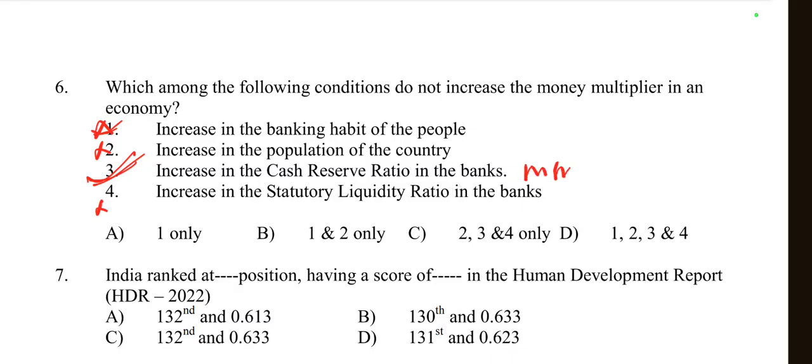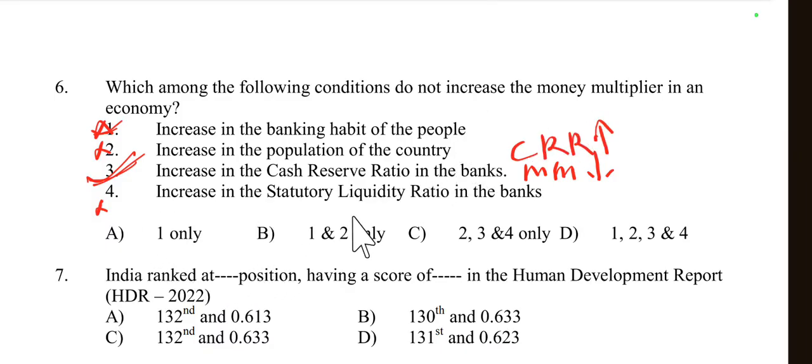Money multiplier decreases when the cash reserve ratio increases. A higher cash reserve ratio means that banks must hold a larger portion of the deposits as reserve, reducing the amount available for lending and thus lowering the money multiplier. So it does not increase the money multiplier.